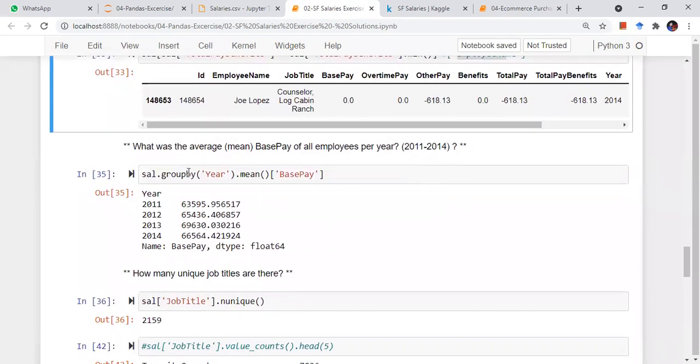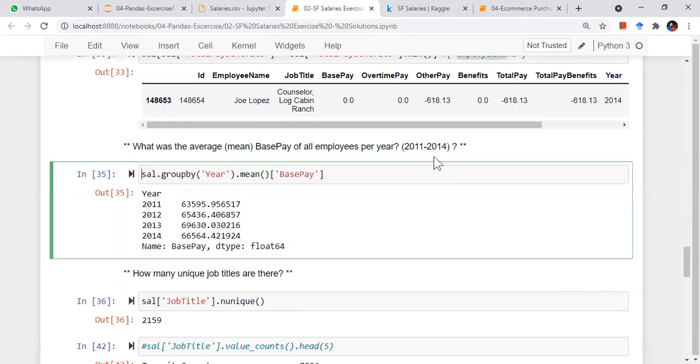Okay, next question is, what was the average mean base pay for all the employees per year? The data is from 2011 to 2014, a period of 4 years, so what was the average base pay of all the employees year wise? Simple. We have discussed group by, so I need to group by year, and for each year find the average of the base pay. So I'll do data frame group by year, find the mean, and print the base pay column. This mean will perform the mean operation on all the numeric columns, and from that I am just printing the base pay column.